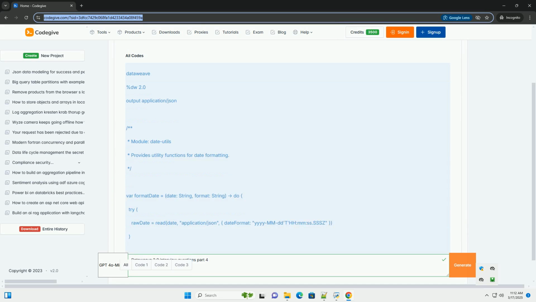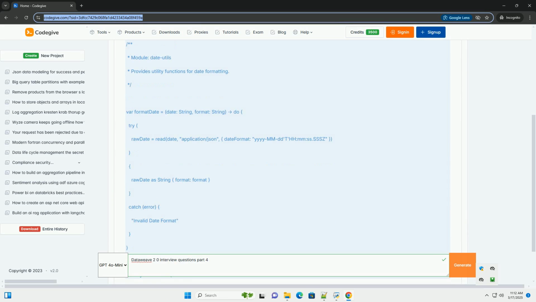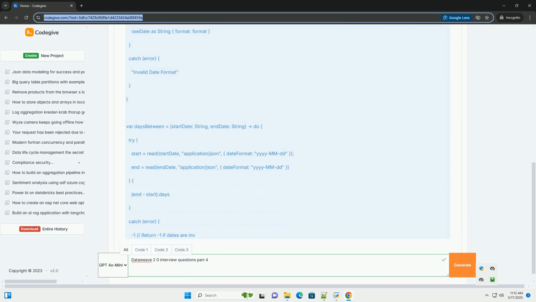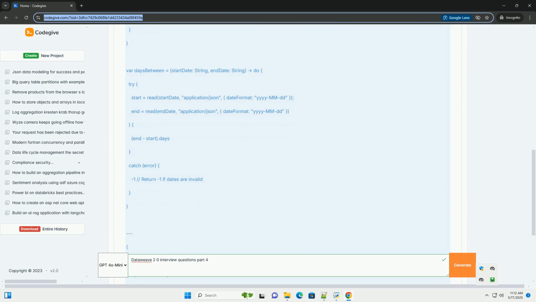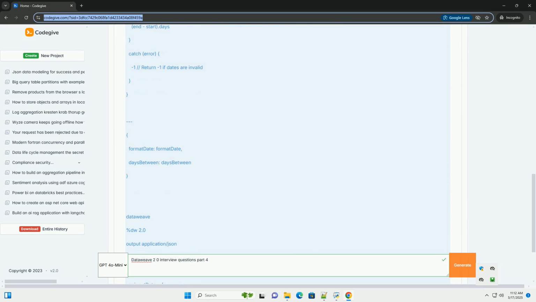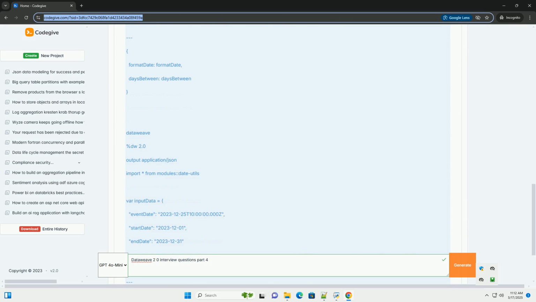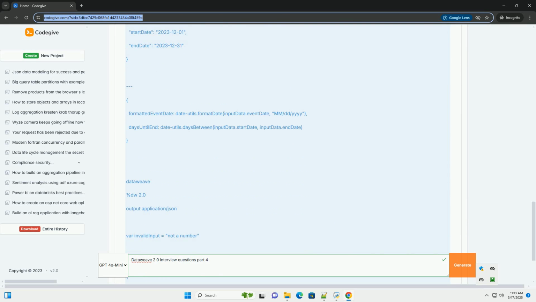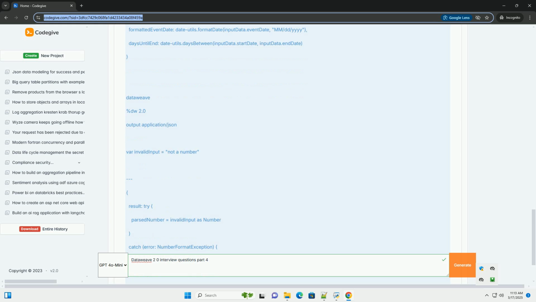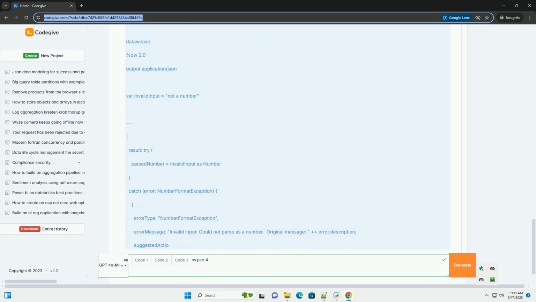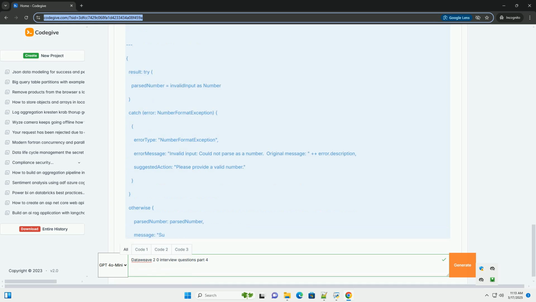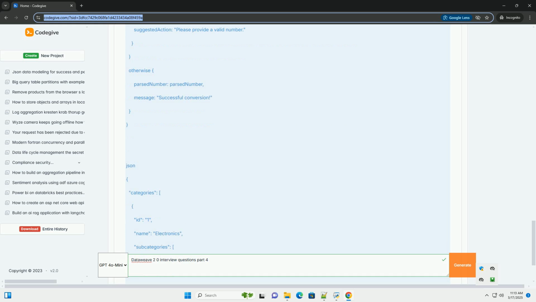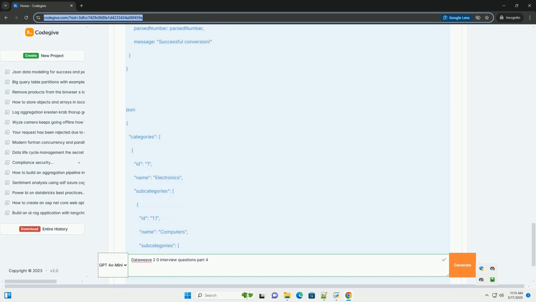OK, let's dive into DataWeave 2.0 interview questions, specifically focusing on more advanced scenarios and concepts. This tutorial builds upon the foundation laid in previous parts, which, if you haven't reviewed, might be helpful to understand the basics. This part will focus on modularization, error handling, and advanced transformations. DataWeave 2.0 Advanced Interview Questions, Part 4.